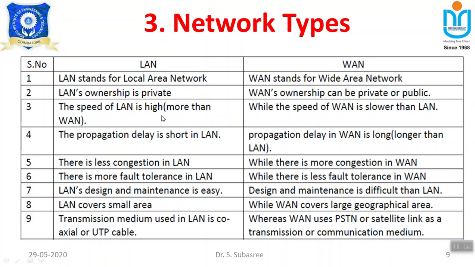The speed of LAN is high because it covers only a limited area. The data transmission between the systems will be very high. But in the case of WAN, it goes from country to country. For example, if I am sending information from India to the US, then it takes more time. That means it is slower than LAN.